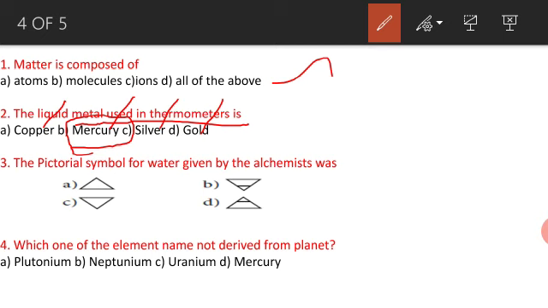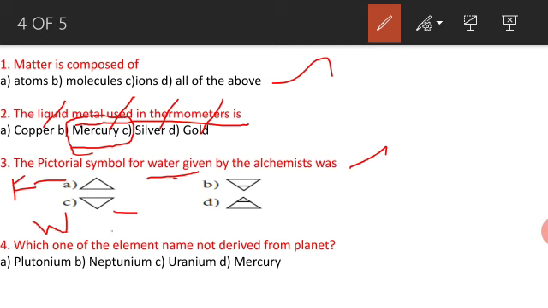Next, third one. The pictorial symbol for water given by the alchemist was. What is the alchemist symbol for water, students? The first one, the triangle, means fire. The second one, the downward triangle, is water.